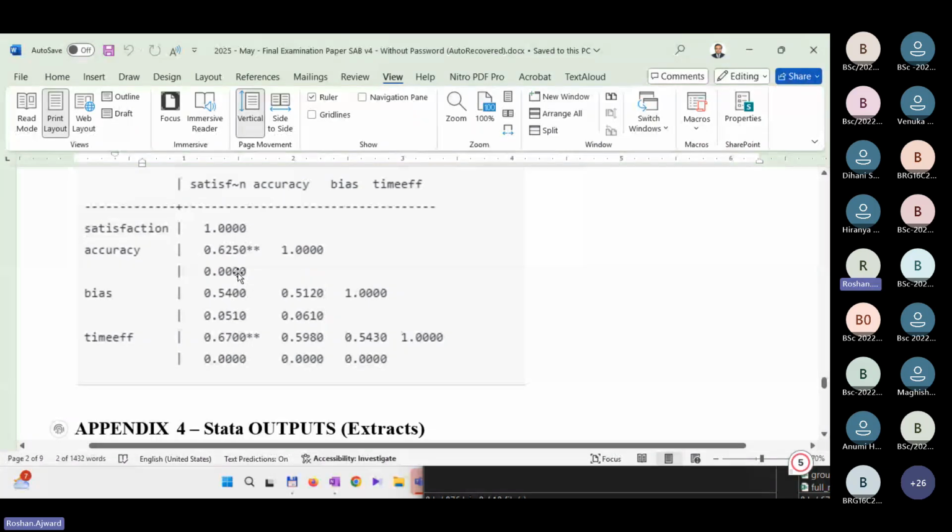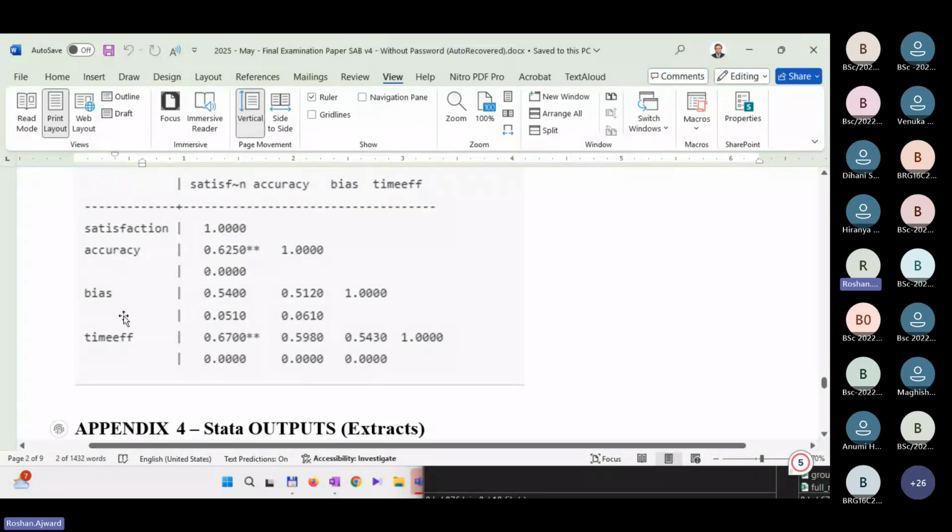Yes, indeed. There is a significant positive relationship. And it seems 0.6. So it's strong. 0.6 to 0.8, it's a strong relationship, isn't it? So you can see there's a strong positive, significant correlation between accuracy and satisfaction level.